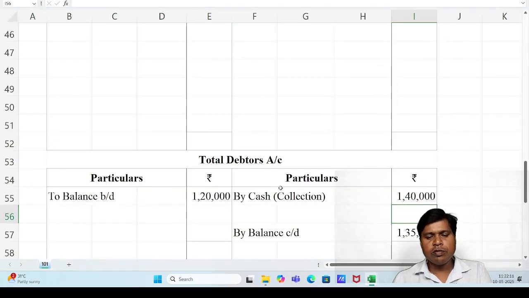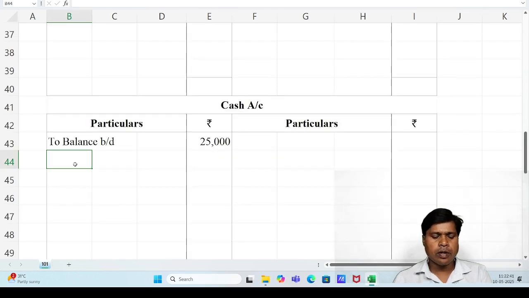And cash account is there, so we have to record the second effect. The basic theme of this topic is that the single entry system we have to convert into double entry system and make the final accounts. So first effect we have recorded under total debtors account credit side 1,40,000. Second effect, cash account debit side, to debtors.